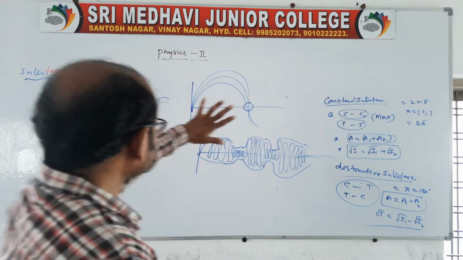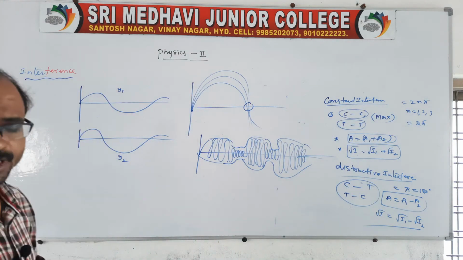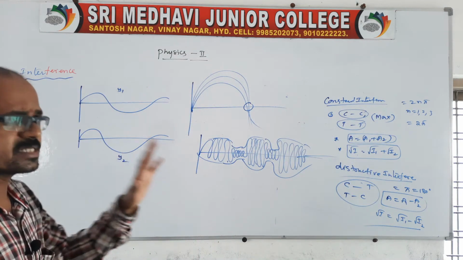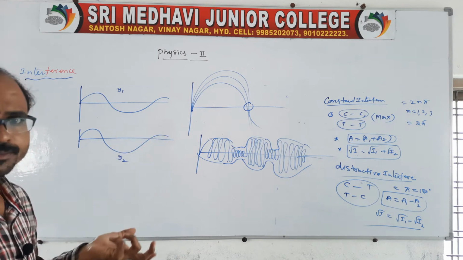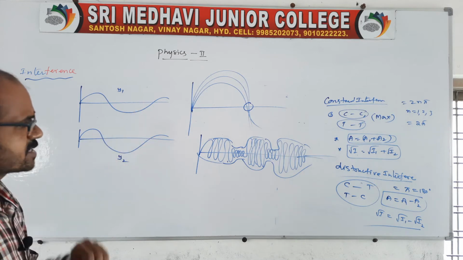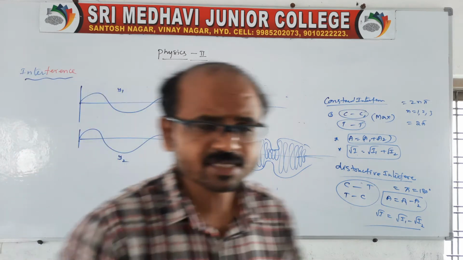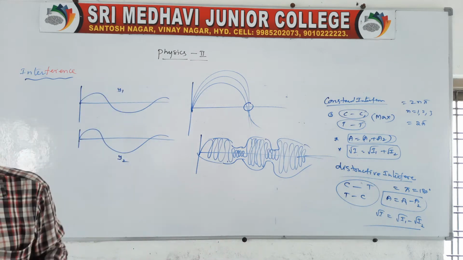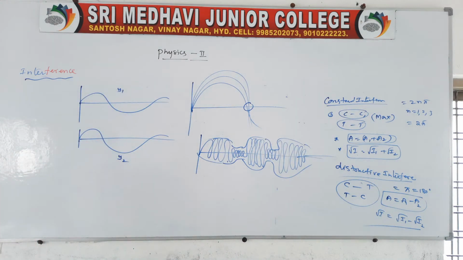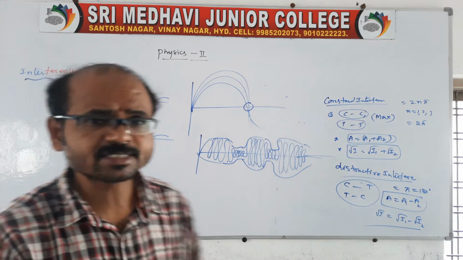So this is related to interference, and light obeys the interference property. Of course, it is already proved that light obeys the interference property. On the basis of the interference property, there is one experiment, which we call Young's double slit experiment.